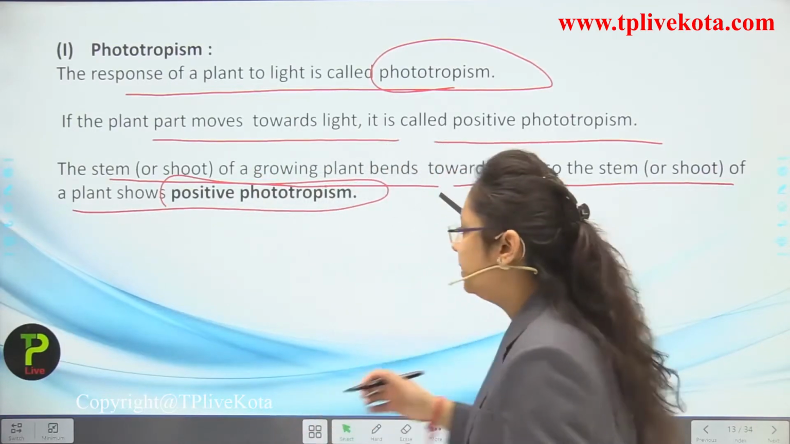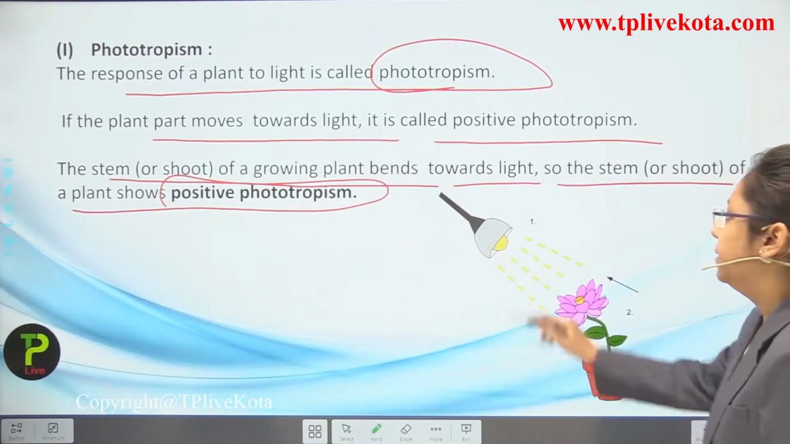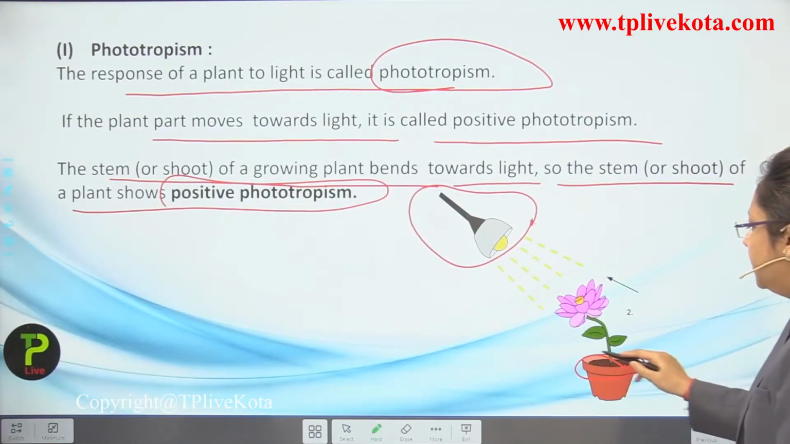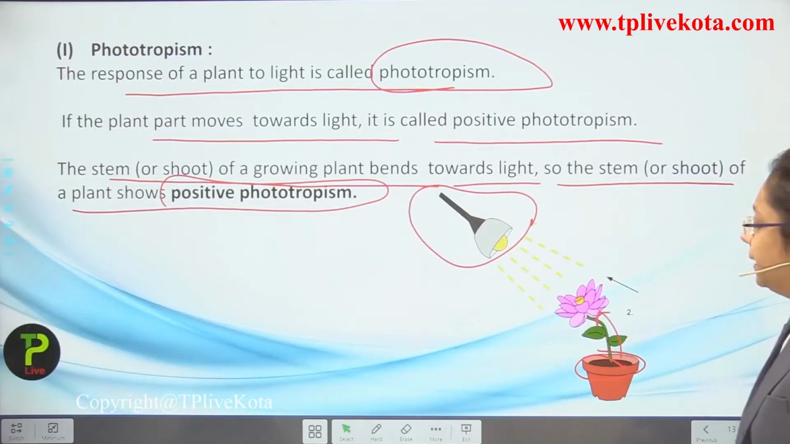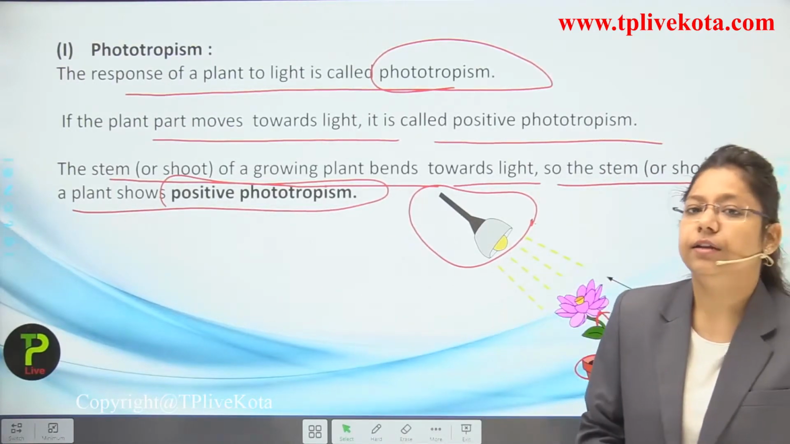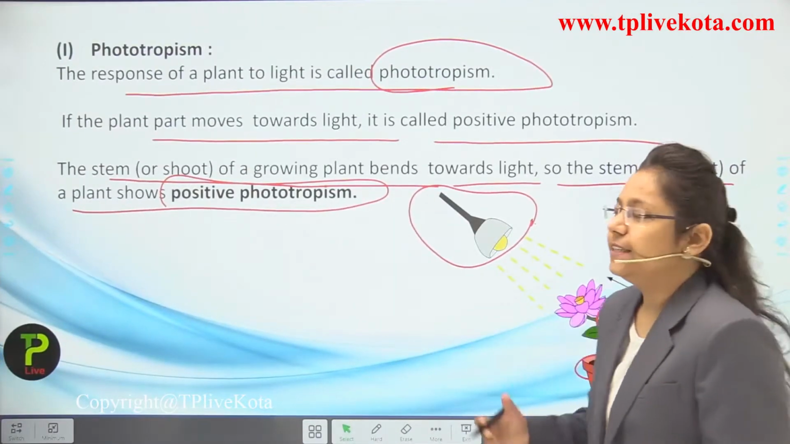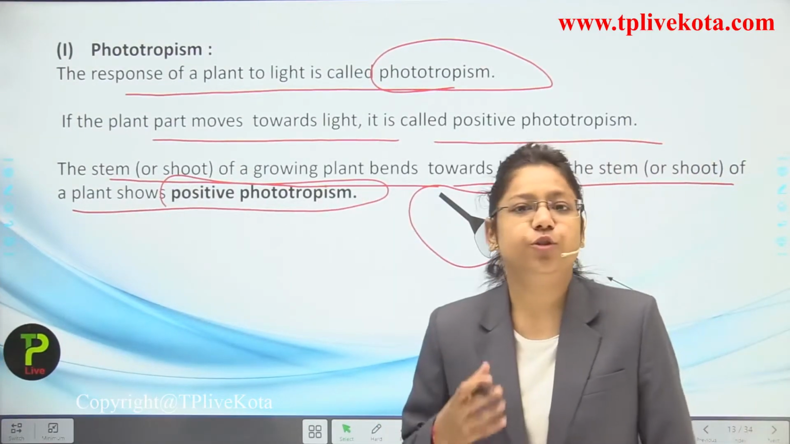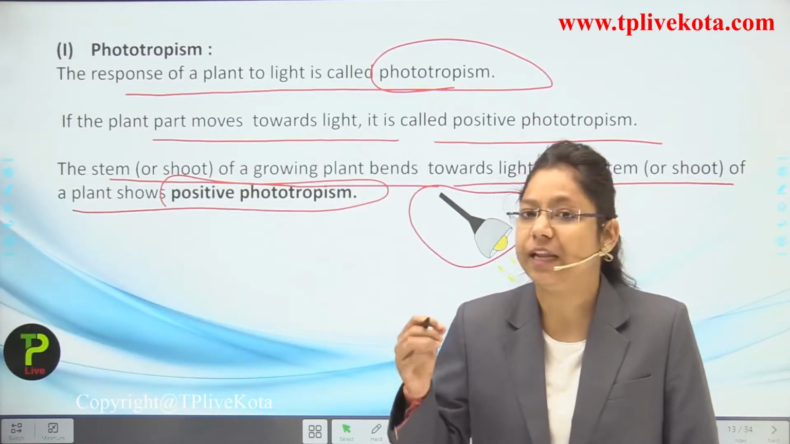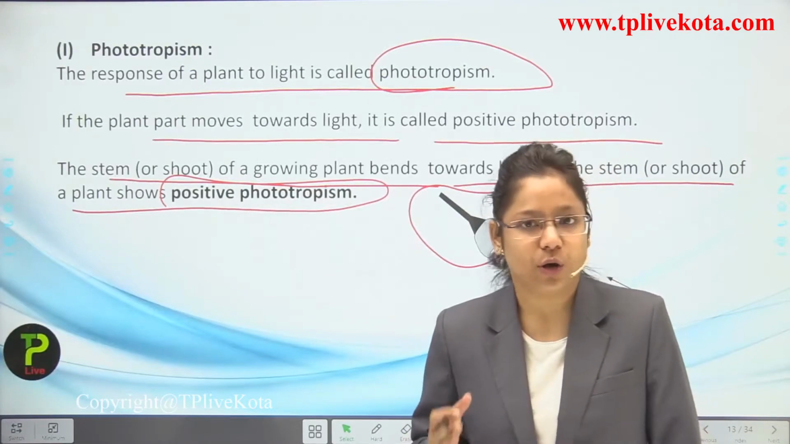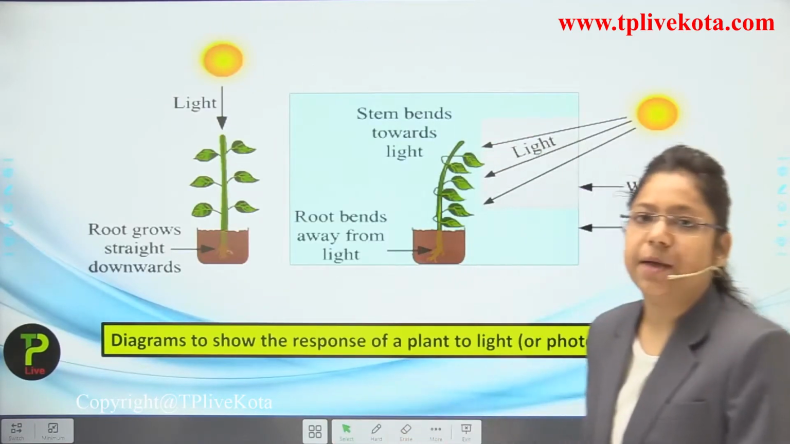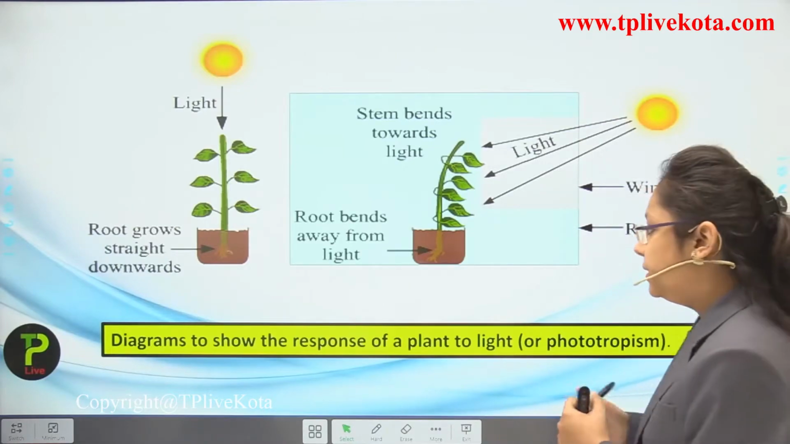Okay, so what happens? You can see here in this diagram even, students, that there is a light source, and what is happening? This potted plant is moving towards the light, means this stem is bending towards the way of the light. Okay, so students, you have seen here how phototropism works. When a plant is responding towards the source of the light, then it is known as what? Phototropism.